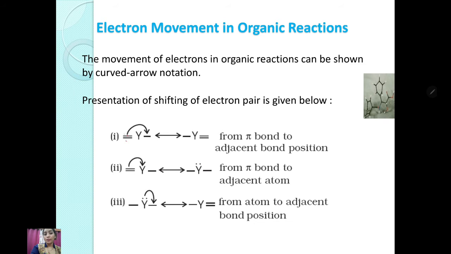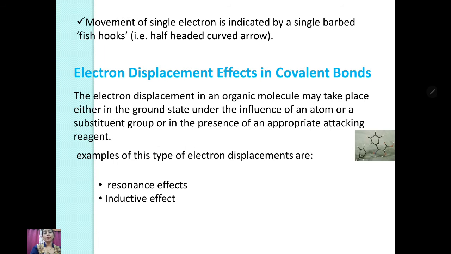These two bonds are there, meaning the pi bond is here, so one bond will break and the electron will move from the pi bond to the adjacent bond position. This is the adjacent bond position, the electron moves here. Second is the pi bond to the adjacent atom; this will come to the adjacent atom directly. Next, from an atom to the adjacent bond position: suppose these are lone pairs of electrons, this will move to the adjacent bond position. Movement of a single electron is indicated by a single-barbed fish-hook-like arrow.